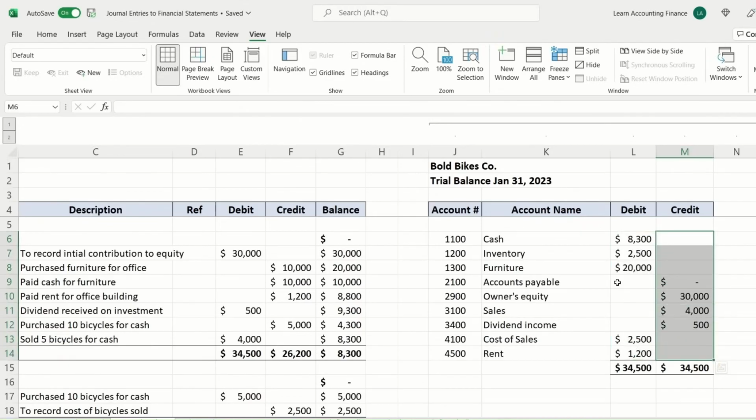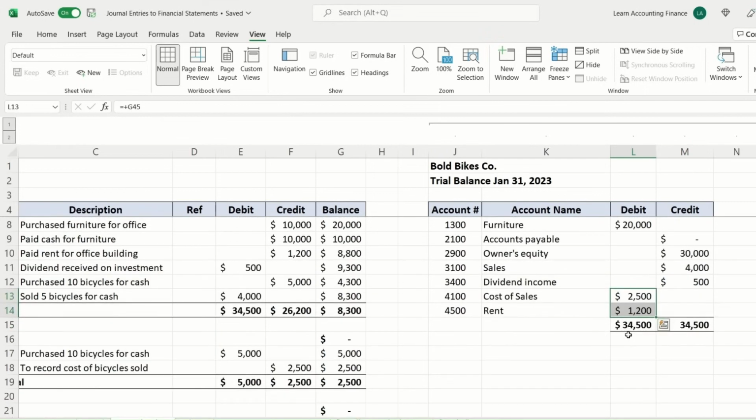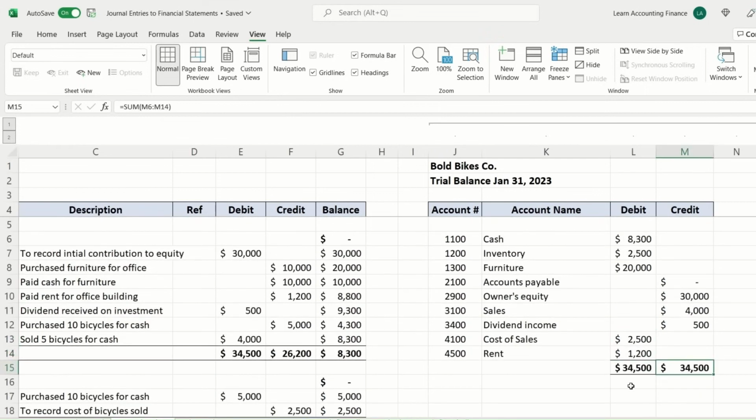You may recall I mentioned that assets usually have a debit balance, which is exactly the case here. Accounts payable, if there was a balance, would probably be a credit balance. But in this example, we have already paid the amount for accounts payable, so there's no balance there. Similarly, owner's equity has a credit balance by default. And then we discussed also that all income accounts usually have a credit balance and all expense accounts usually have a debit balance. So again, you can see all the debit and credit balances are equal.